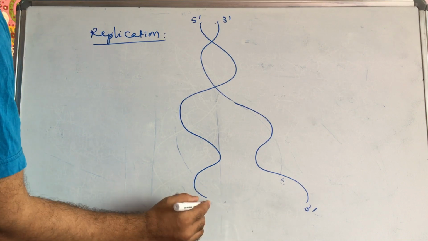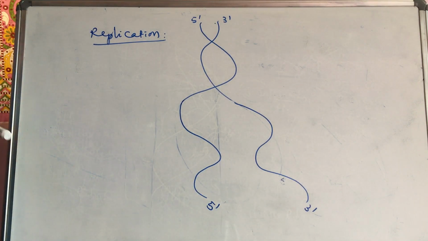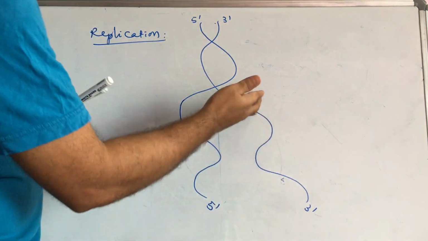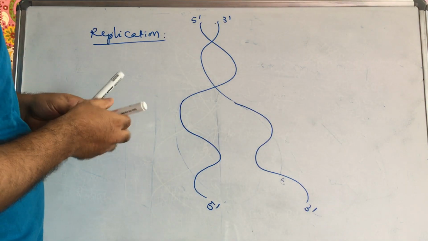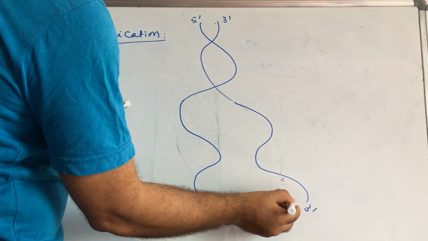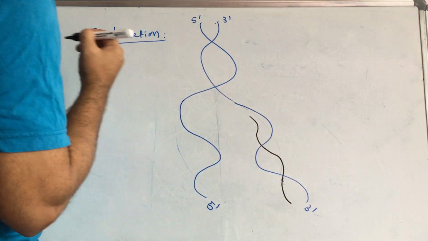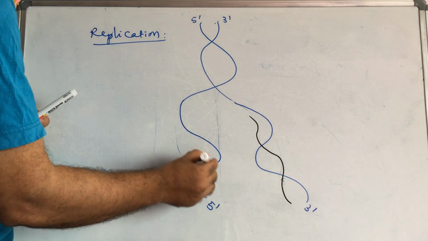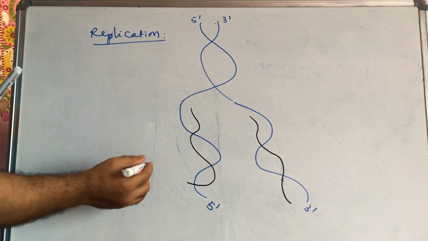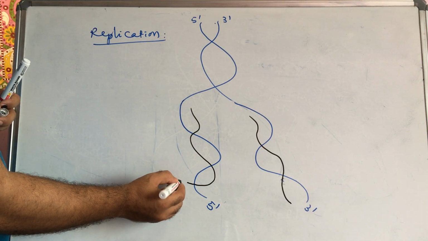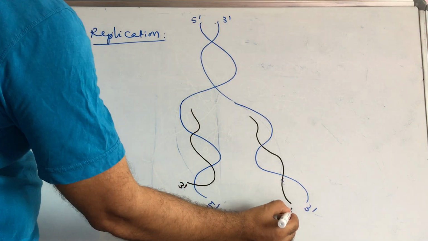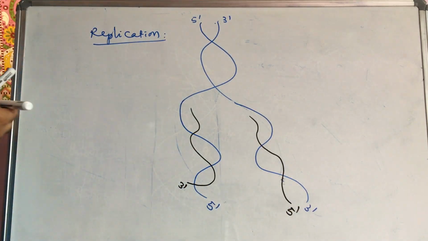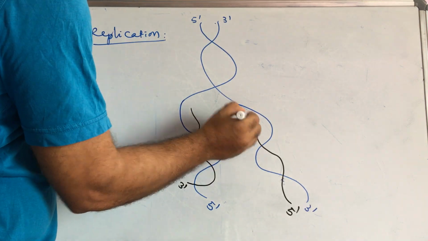Then daughter DNA will be prepared with respect to this original parent DNA. Always the daughter DNA is prepared in the 5 dash to 3 dash direction.